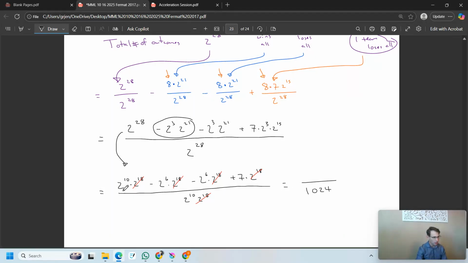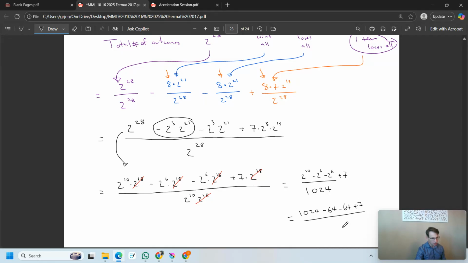Okay. And what do we have on top? 2 to the 10 minus 2 to the 6 minus 2 to the 6 plus 7. This we can evaluate. This is just equal to 1024, minus 64, minus another 64, plus a 7.